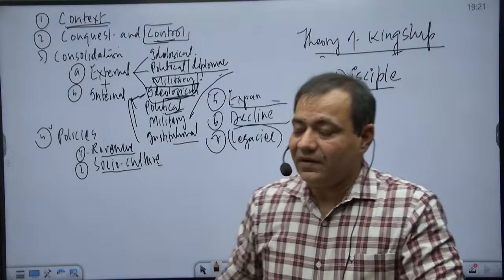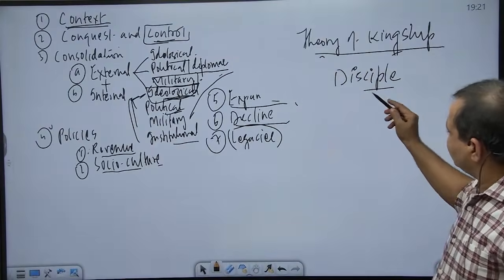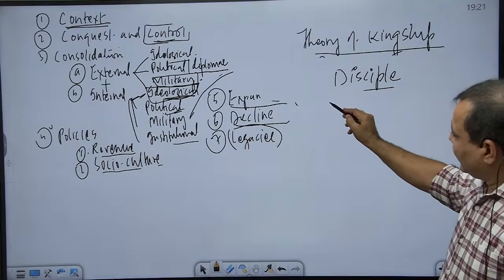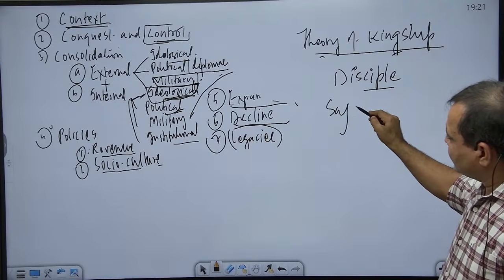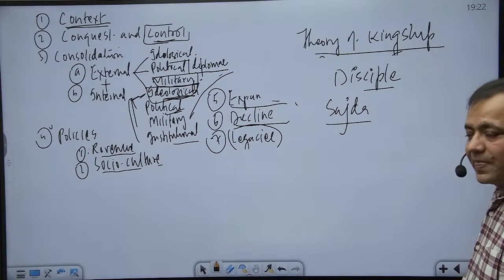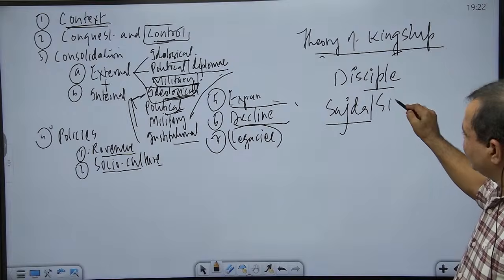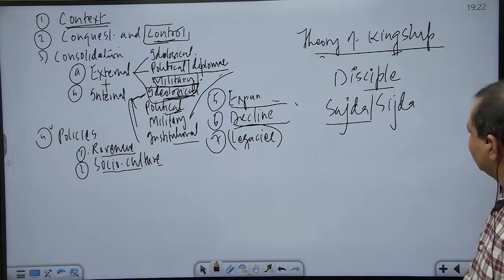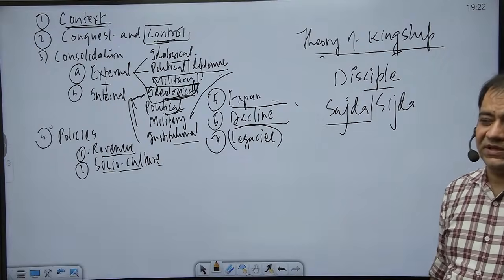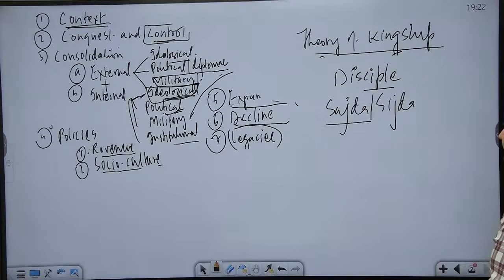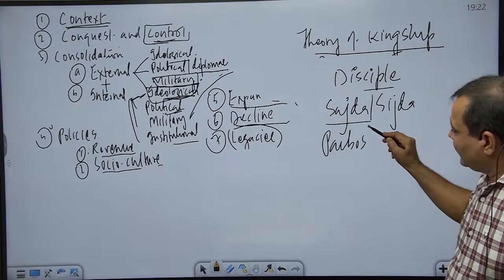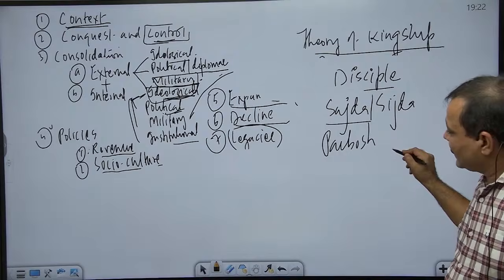Then in the discipline part, he also introduced some new practices which were apparently anti-Islamic. You must have heard of something called sajda. Sajda, also called sijda, in Islam is meant only for God, but he introduced sijda in the court. In Islamic tradition, sijda is meant only for God, but this Balban was introducing sijda in the court. And then there was one more tradition, all inspired by the Persian tradition.